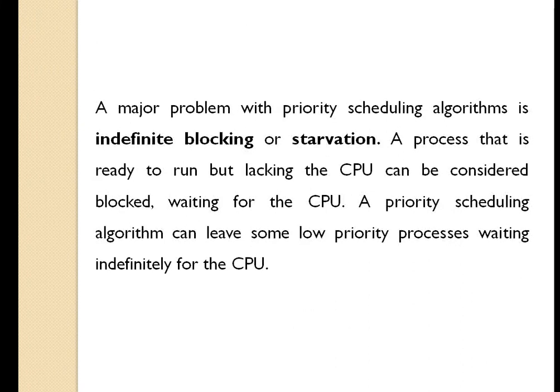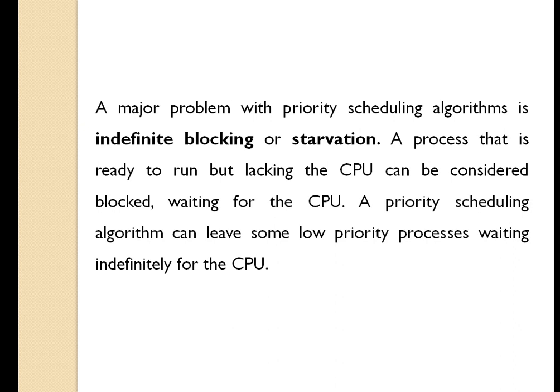Priority scheduling can be either preemptive or non-preemptive. When a process arrives at the ready queue, its priority is compared with the priority of the currently running process. A preemptive priority scheduling algorithm will preempt the CPU if the priority of the newly arrived process is higher than the priority of the currently running process.